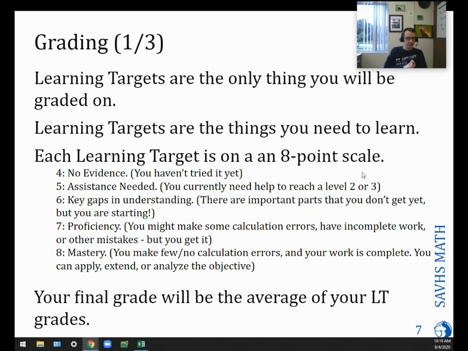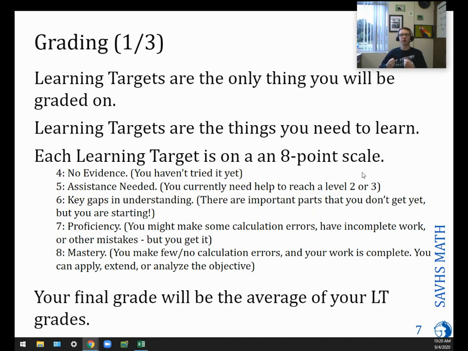The 4 means you haven't tried it yet. The 5 means you need help getting started, or you need help getting to the point of doing it well. A 6 is you're missing something, but you did it independently. So you're getting started, but there's an important part of the math that you're missing that you need to figure out. So that's not where you need to be yet.